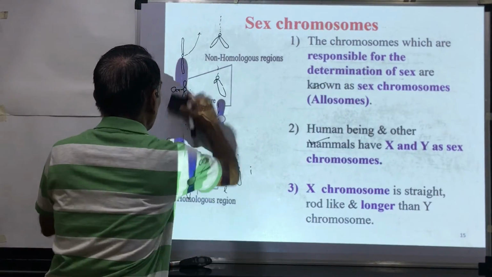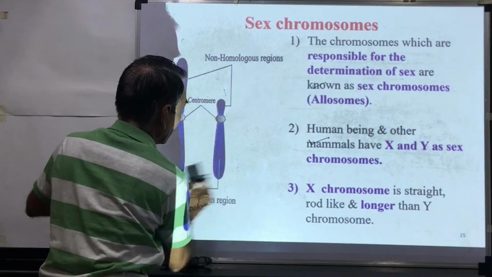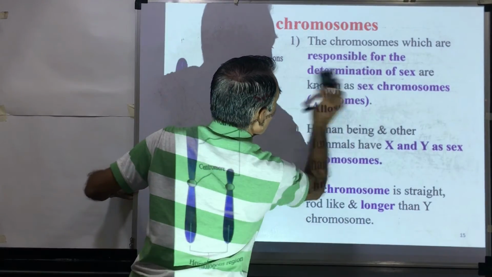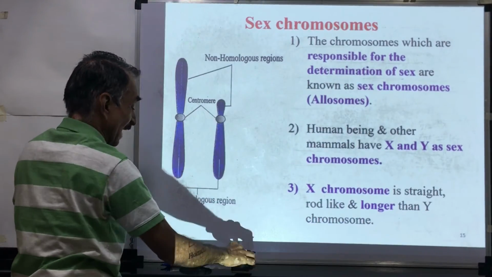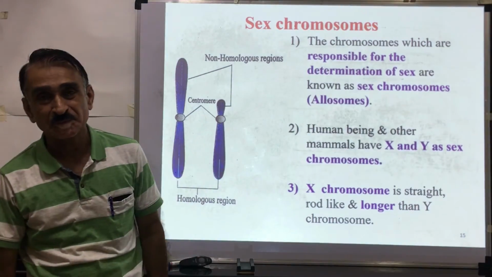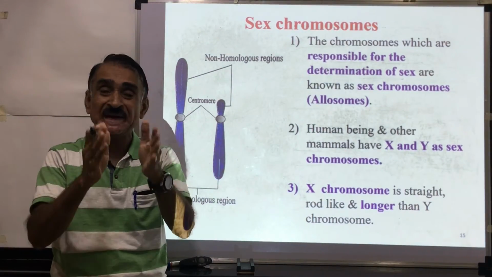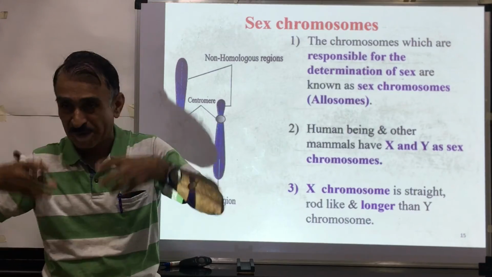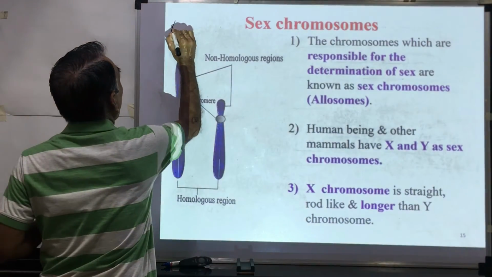Then sex chromosomes. In an organism there are two types of chromosomes. Chromosomes which contain the genes responsible for body characters are called autosomes.